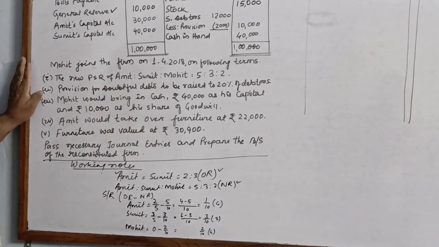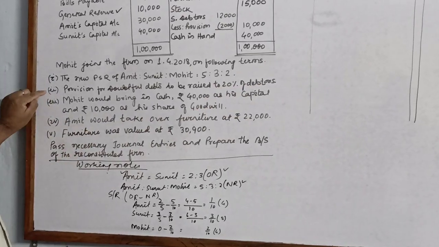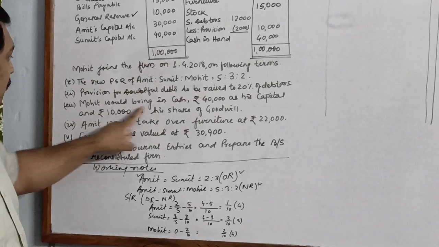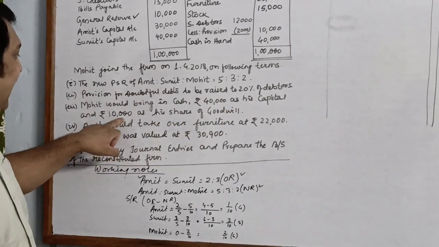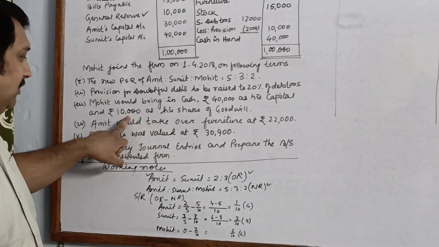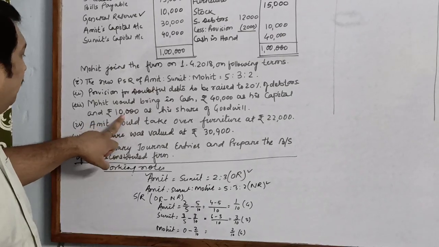The next one is provision for doubtful debts is to be raised to 20% of debtors. This is an item related to your revaluation. Mohit would bring in cash 40,000 as his capital. This is capital brought in by him, and his share of goodwill is 10,000. So we will do the working for this also. This is the goodwill of Mohit.